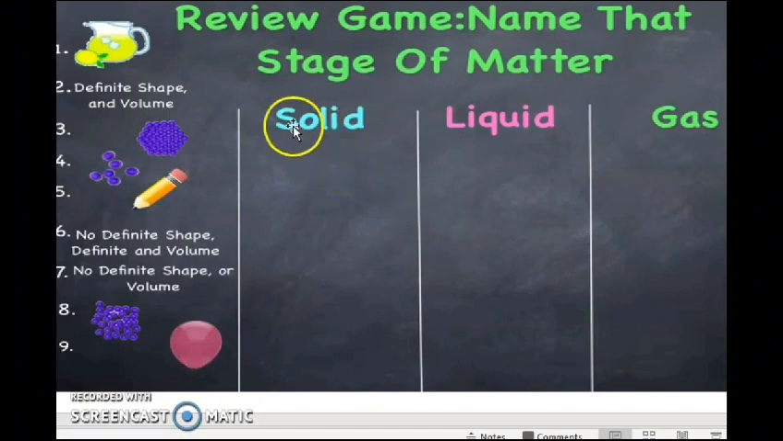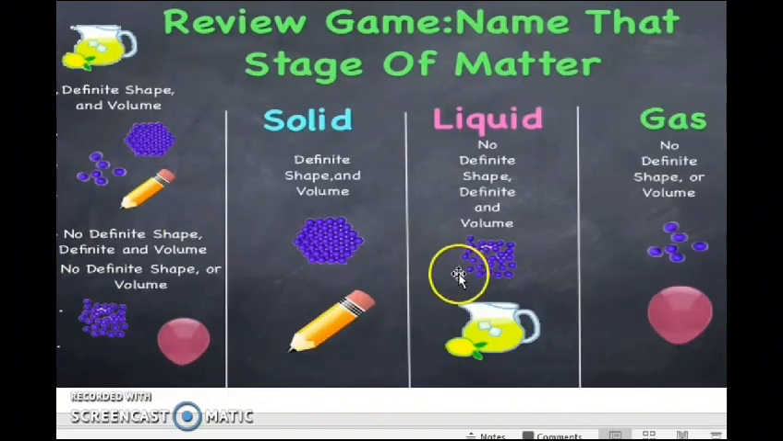So I have to compare between solid, liquid, and gases. The solid, we said, has definite shape and definite volume. The liquid has definite volume but indefinite shape. The gas has indefinite shape and indefinite volume, and this will be the table after we finish comparing between them.